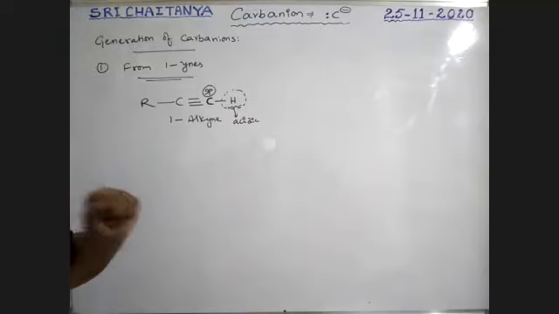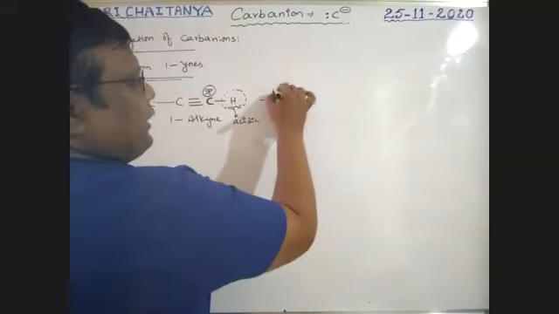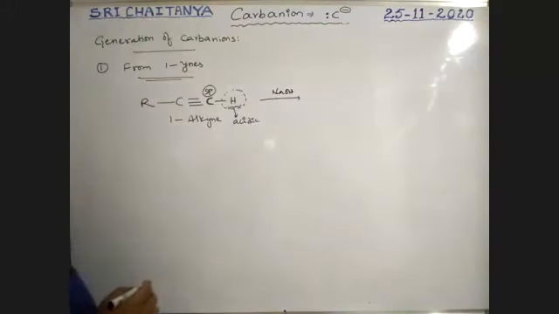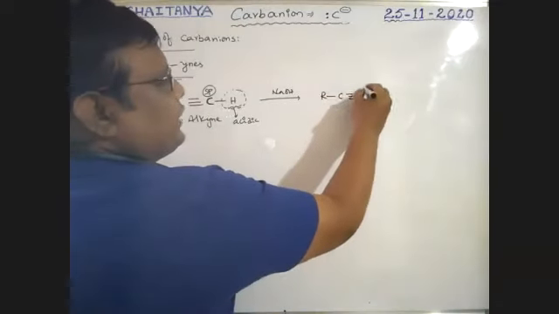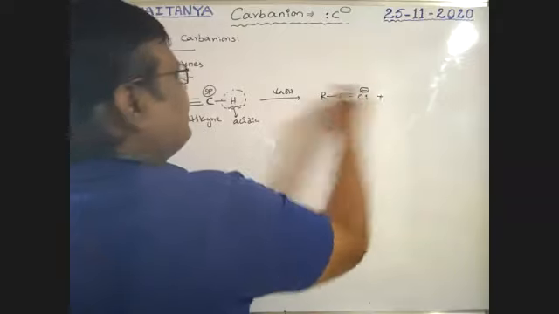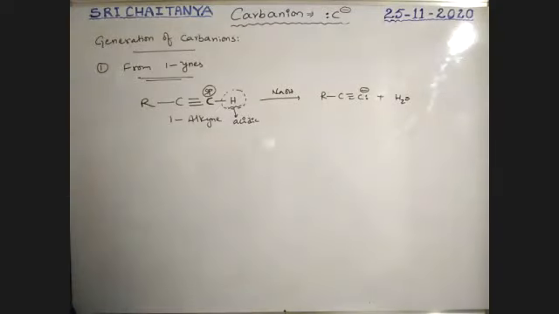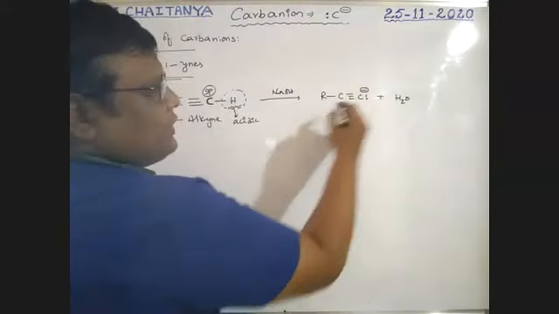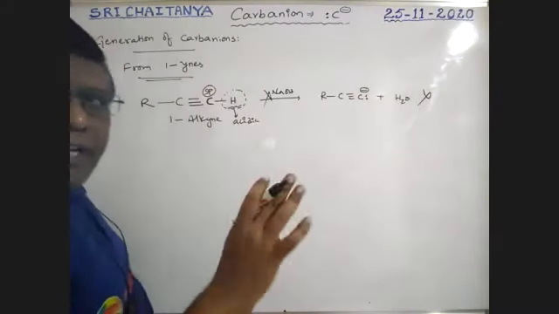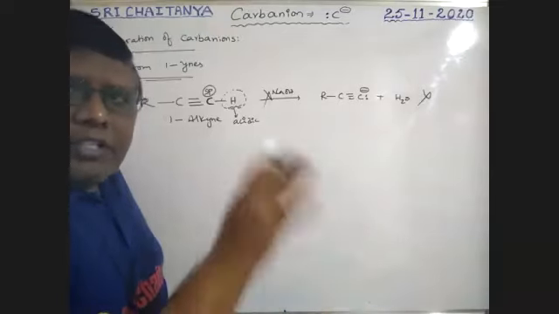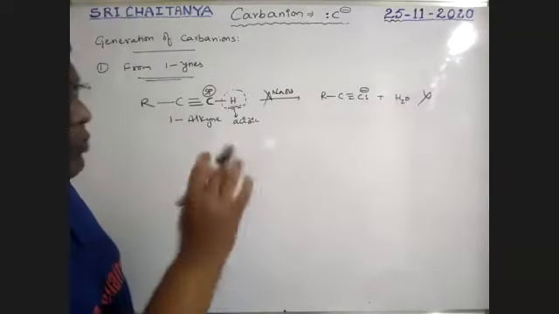Because it is acidic in nature, it reacts with bases. So see here, I'm taking NaOH. This H plus is released, that means R-C triple bond C minus gets the negative charge. NaOH plus H gives H2O as the product, and Na plus is attacking here. But this reaction is not possible, boys. So NaOH, KOH, these reactions are not possible with 1-alkynes. Please be conscious.